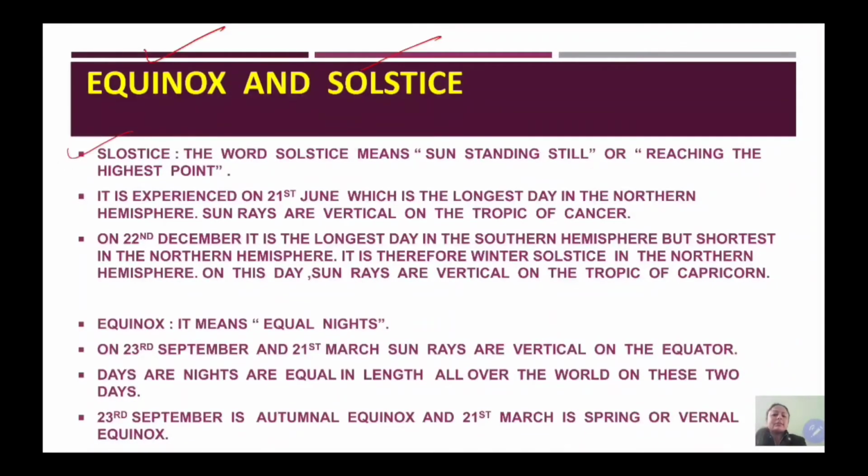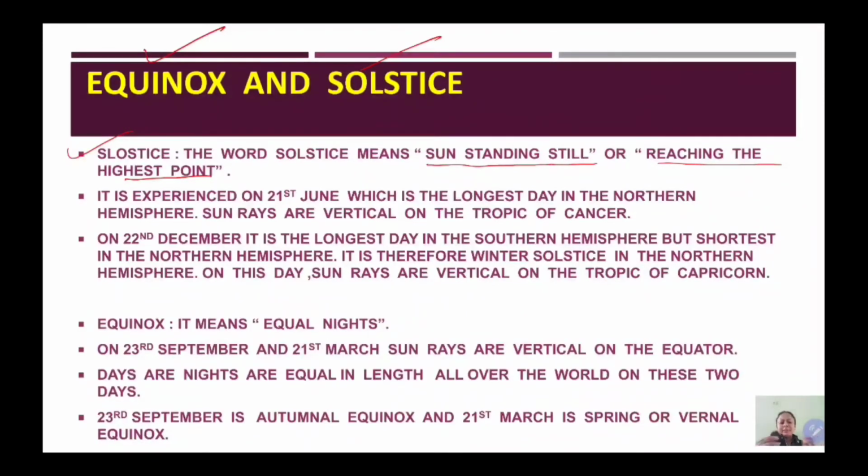Solstice is the word which means sun standing still or reaching the highest point. So solstice means sun standing still. It's a literal meaning. It seems that the sun has become still either on the Tropic of Cancer during the summer of the northern hemisphere, or the Tropic of Capricorn during the summer in the southern hemisphere.